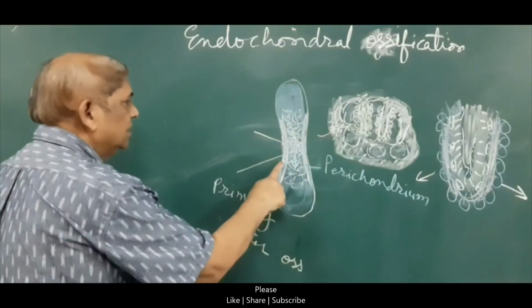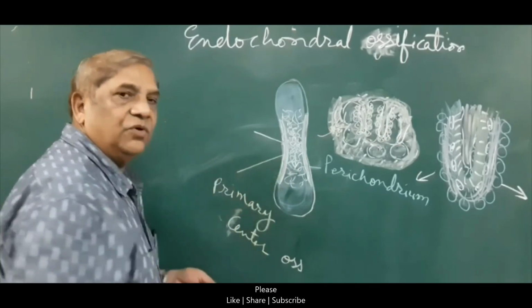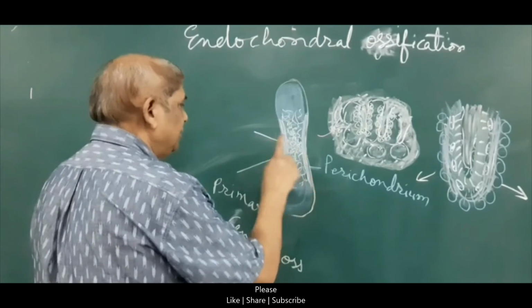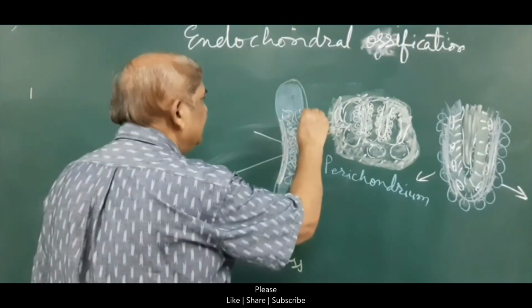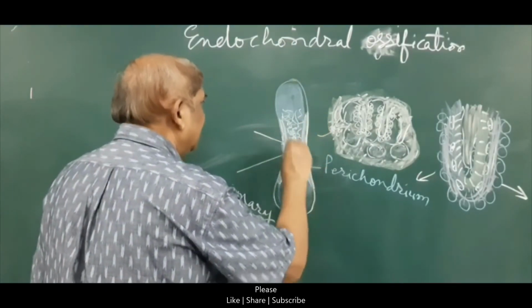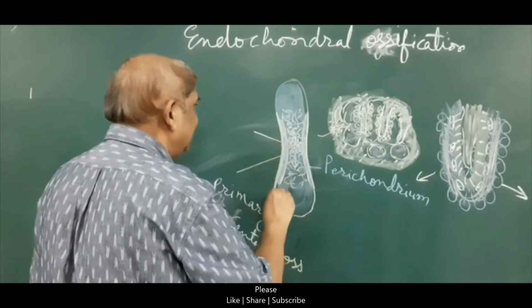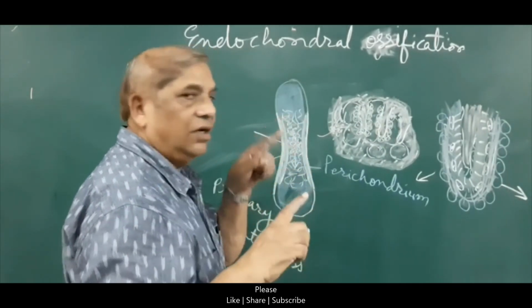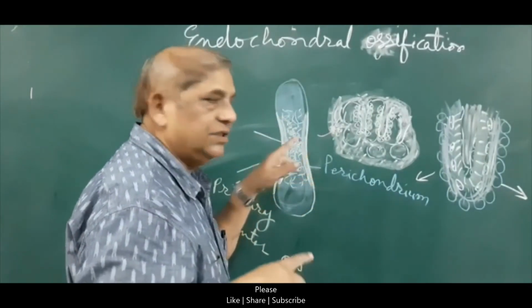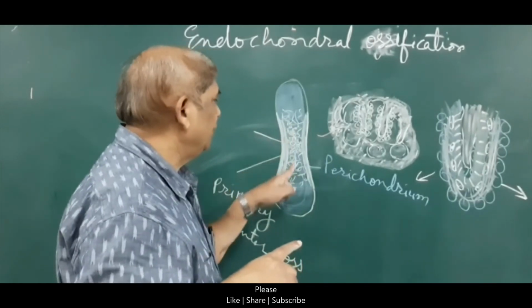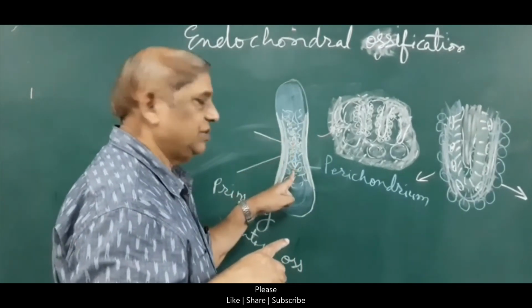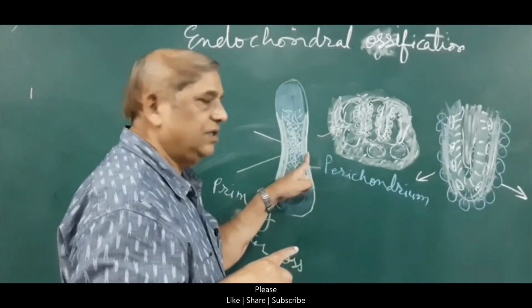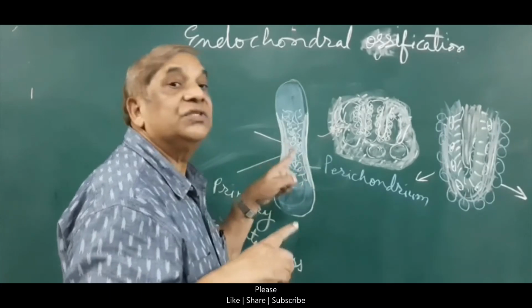So this bone is now the compact bone, the periosteal collar. This is a compact bone deep to the perichondrium, and now this perichondrium, which was the membrane covering the cartilage, is no longer called perichondrium. It is now called periosteum because it is now covering the bone formed by the primary center, which is spongy, and the bone formed by the membranous ossification deep to the perichondrium, which is a compact bone.